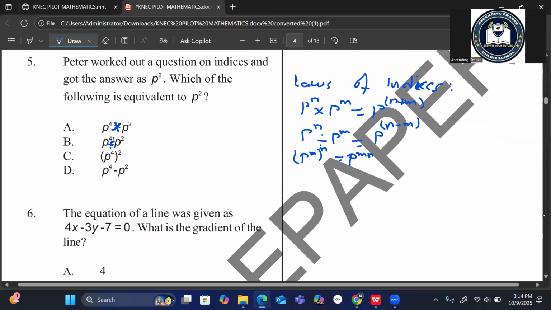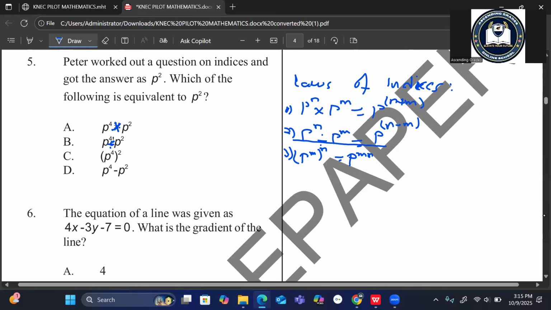In this case, we can apply the second. This is the first law, this is the second law, and this is the third law. So, if we are concerned with the second law, in our case, n is 4 and m is 2.